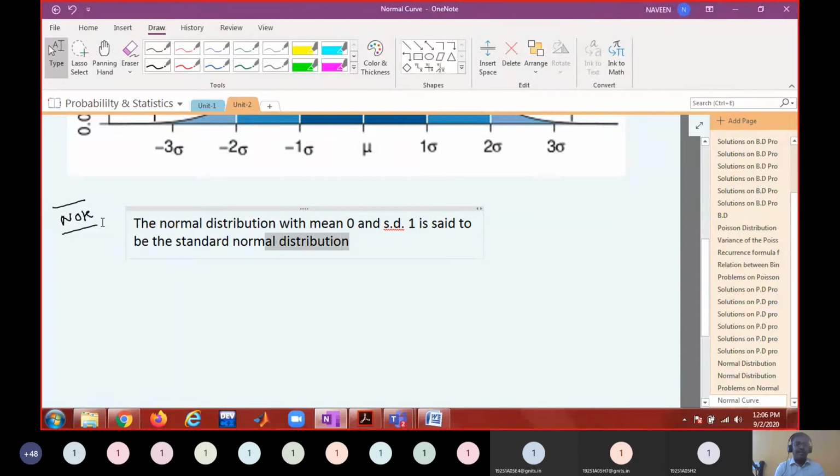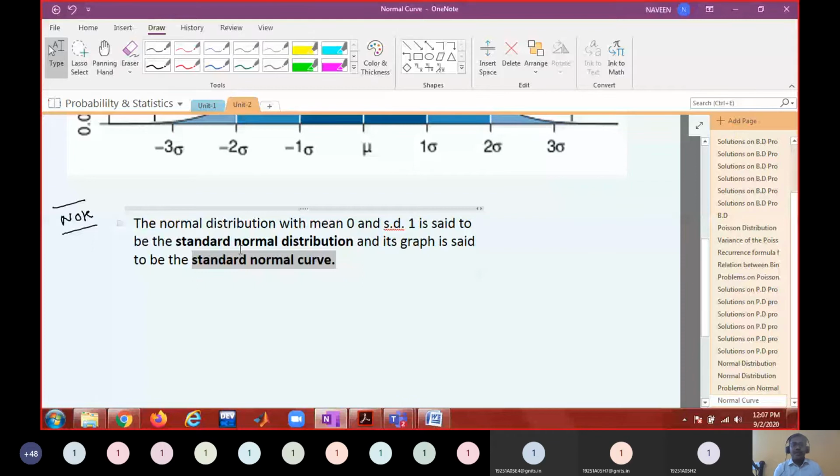And its graph is said to be the standard normal curve.